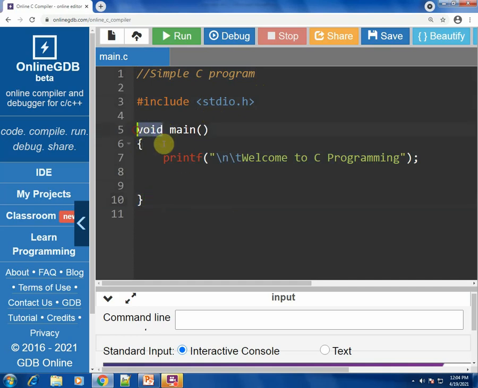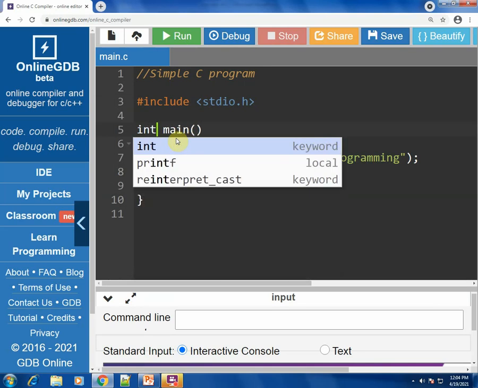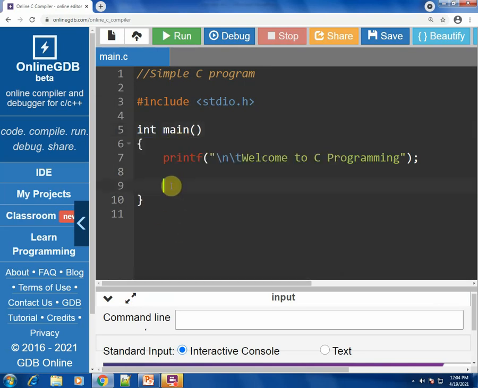Now another form which we saw is writing int as the return type for the main function. If that is the case, then we have to write the statement return 0 towards the end. If the return type is void, we do not have to write the return 0 statement in the main function because it is not returning any kind of value to the operating system. Hence we did not write it. But if we are writing the return type as integer, then we have to write this statement.